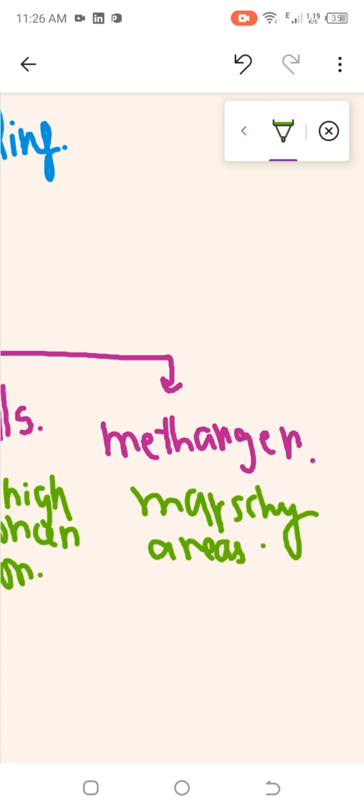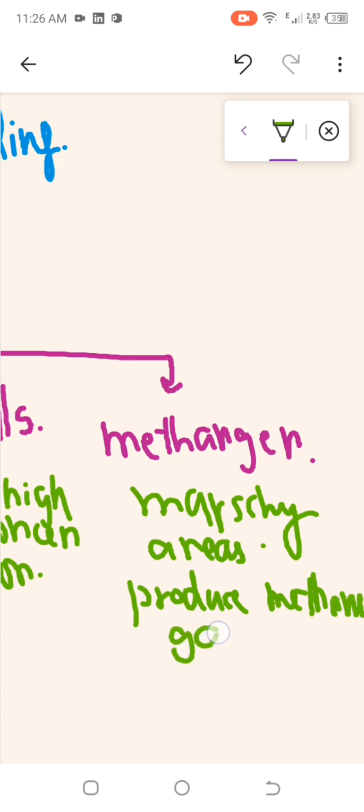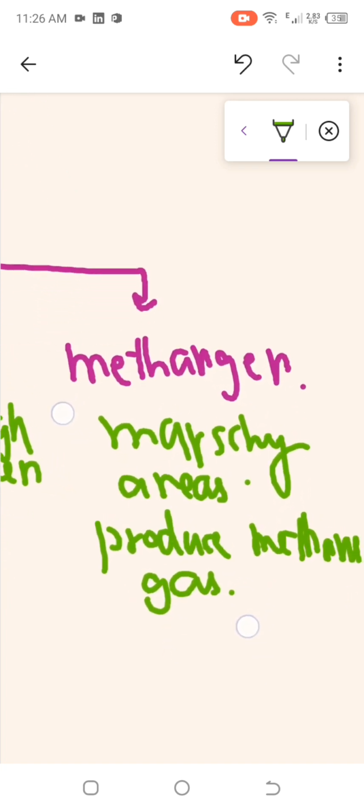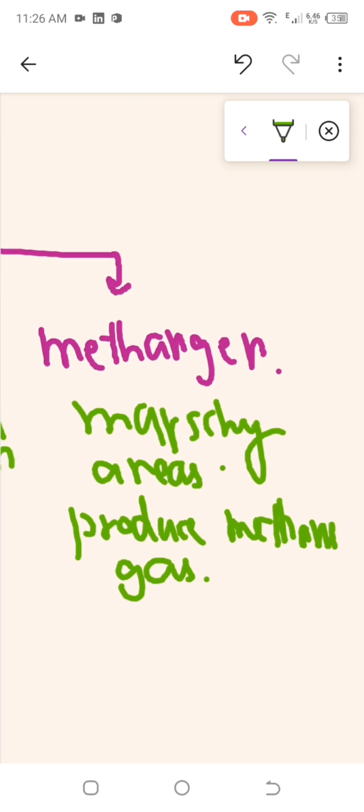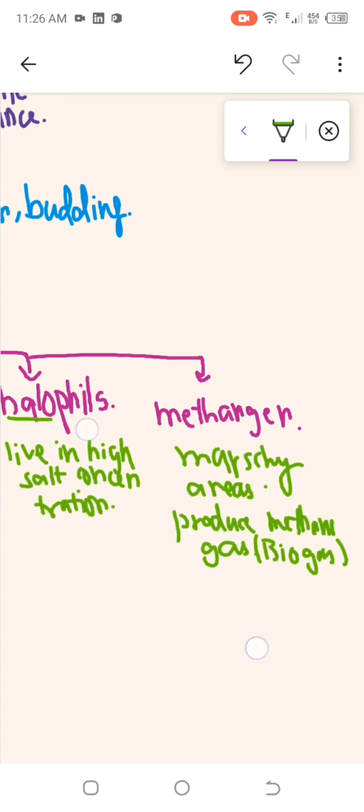And they produce methane gas and they help in digestion too. This question can be asked: what is the characteristic in which we produce methane gas? Your answer must be methanogens. And methane gas, you know, is the biogas. I hope that it is clear.